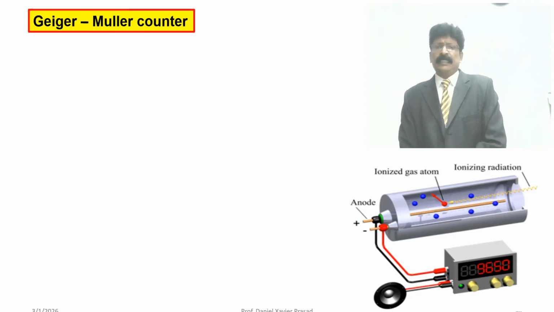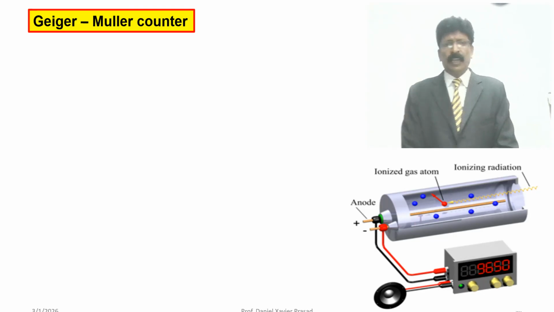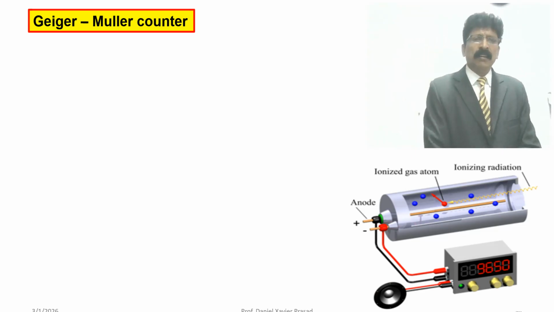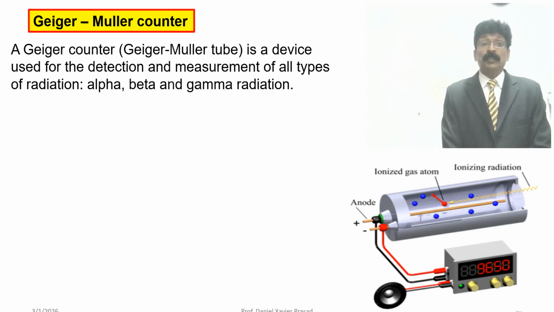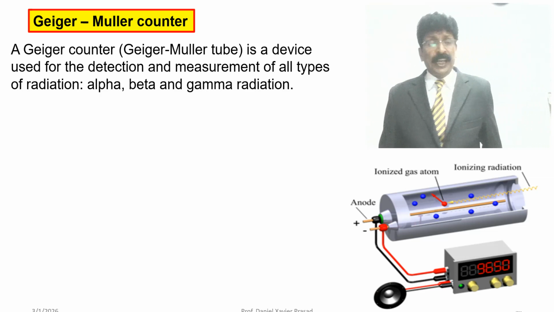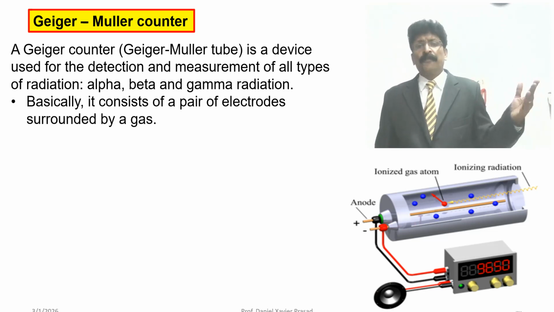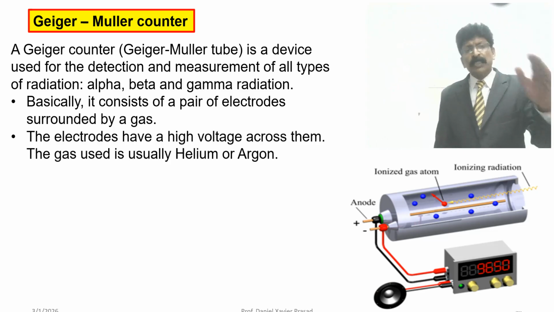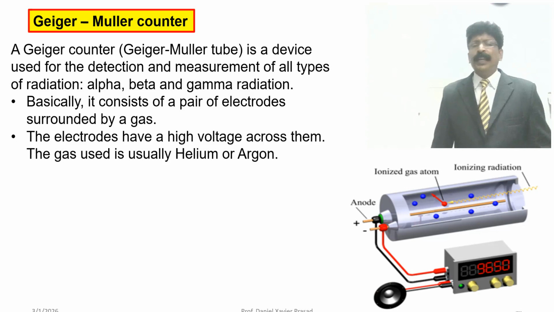It's a chamber having an anode and a cathode electrode. An ionizing gas, helium or argon, is inserted to ionize the compound. The Geiger-Müller counter is a device used to detect and measure the type of radiation: alpha, beta, gamma radiation. Basically it consists of a pair of electrodes surrounded by a gas. The electrodes have high voltage across them. The gas used is usually helium or argon.